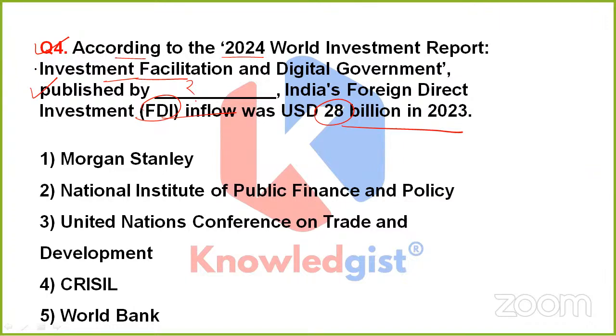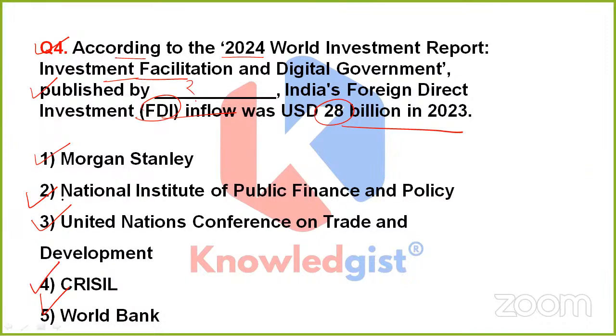So, what is the name of that particular organization which published this report? Is it Morgan Stanley, National Institute of Public Finance and Policy, United Nations Conference on Trade and Development, CRISIL, or option 5, that is World Bank?